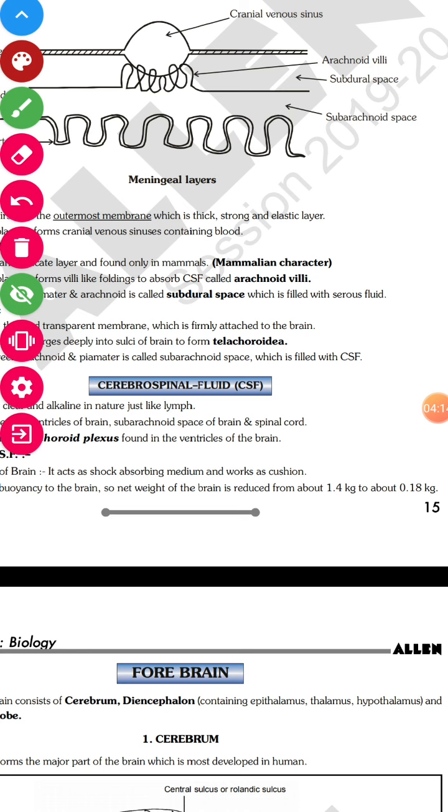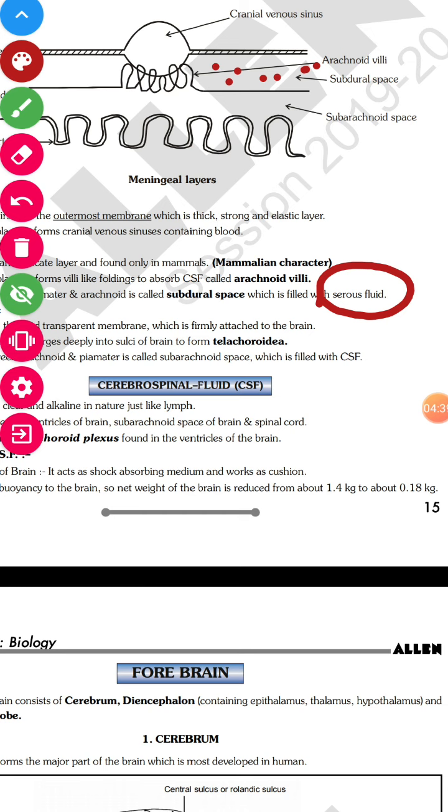Now the space between the dura mater and arachnoid is called the subdural space. In the subdural space, what is going to be filled? It is filled with serous fluid. What is serous fluid? See, it is not only present in the brain, it is present in many organs, for example near the heart also.